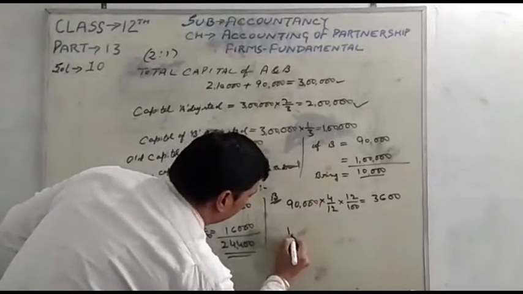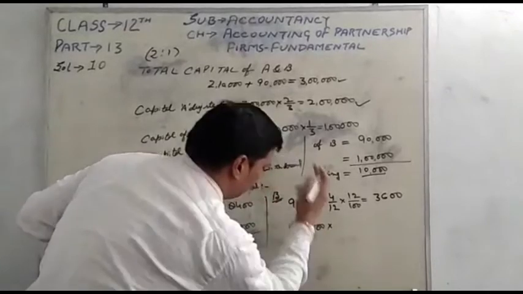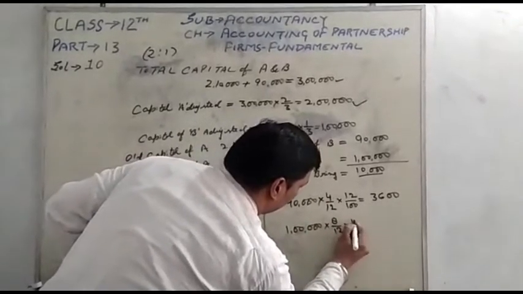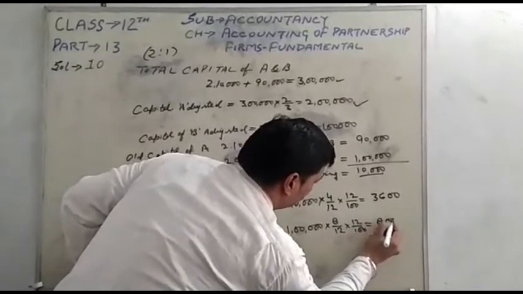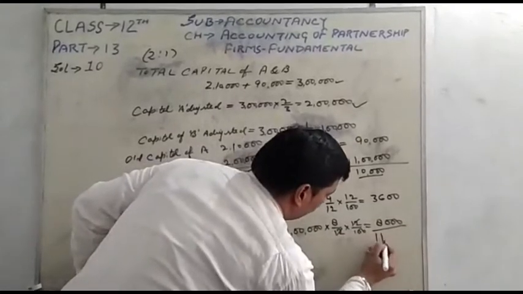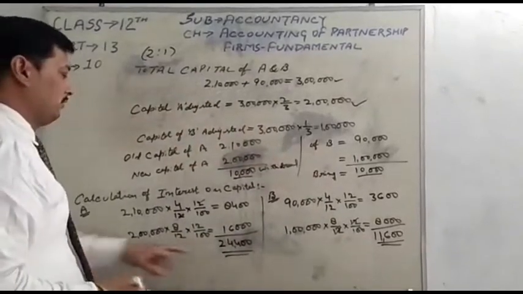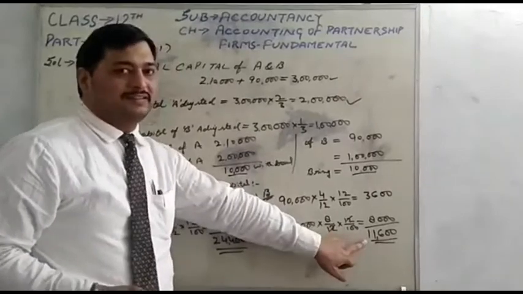On 1st August, the capital will be 1 lakh. It is the new capital after the change of capital. The months are the same, 12%, which is equal to 8,000. 12 12 cancel, 8,000. Total 11,600. So interest on capital is 24,400 for A and 11,600 for B.